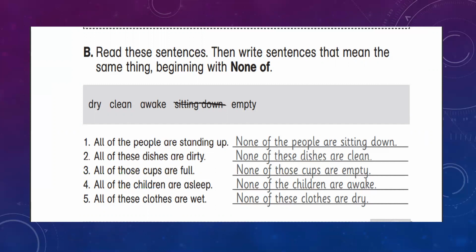All of these dishes are dirty. So it means none of these dishes are clean. If every dish is dirty, then none of the dishes are clean. All of those cups are full. None of those cups are empty. All of the children are asleep. None of the children are awake. All of these clothes are wet. None of these clothes are dry. Done? Now, sentence A has the same meaning as sentence B.